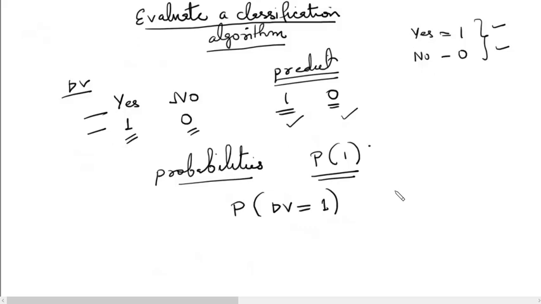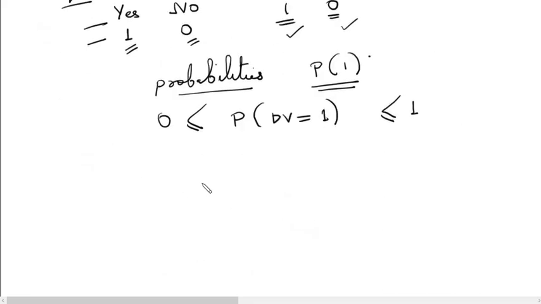Since probabilities can only take values between 0 and 1, you will get a number between 0 and 1. So in this particular example, we will see the probability of a customer defaulting. What is the probability of a customer defaulting on his loans? This is the output of the model. We will get this as a probability, a value between 0 and 1.